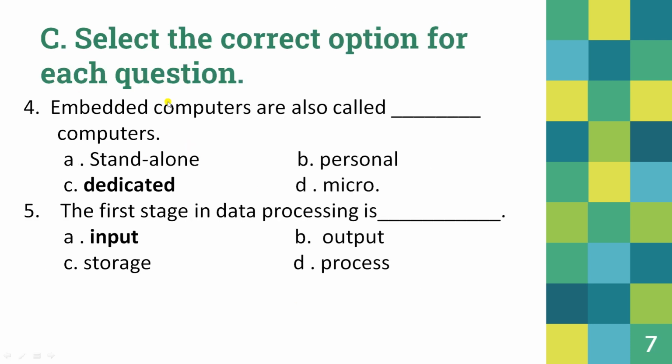Fourth, embedded computers are also called dash computers. They are also known as dedicated computers. So C option is right. Fifth, the first stage in data processing is input. Yes, input is the first stage, then processing and then output.